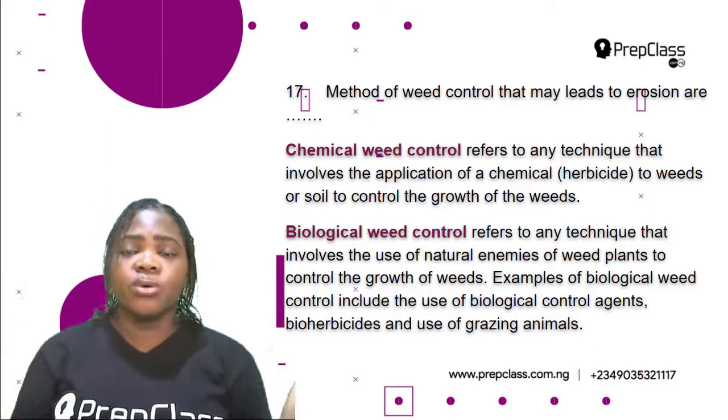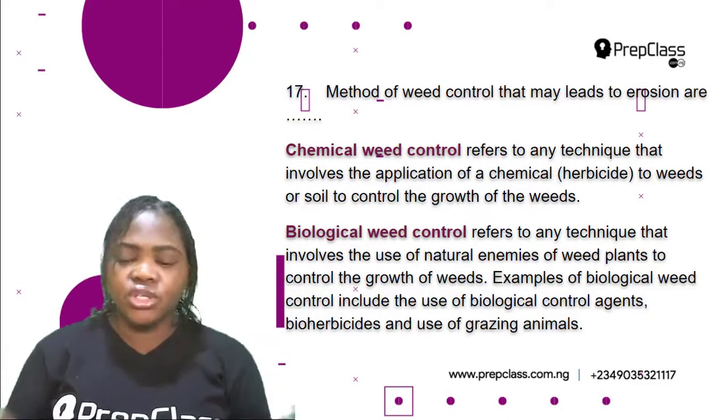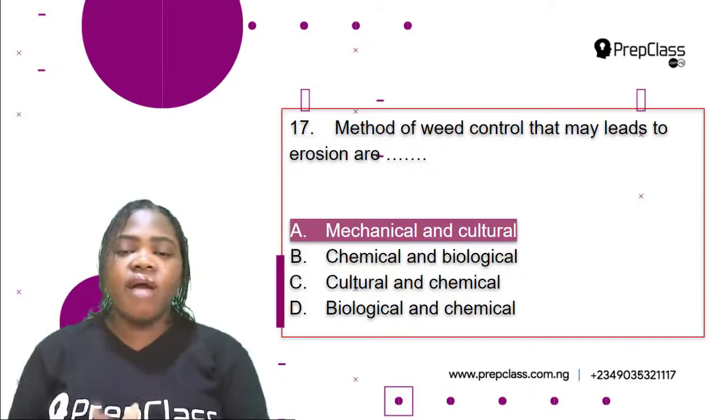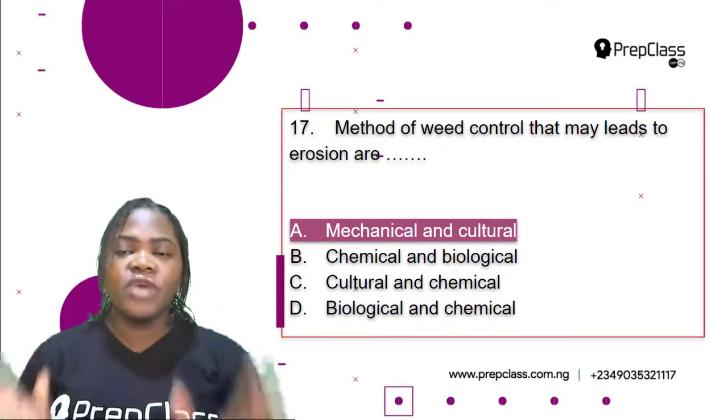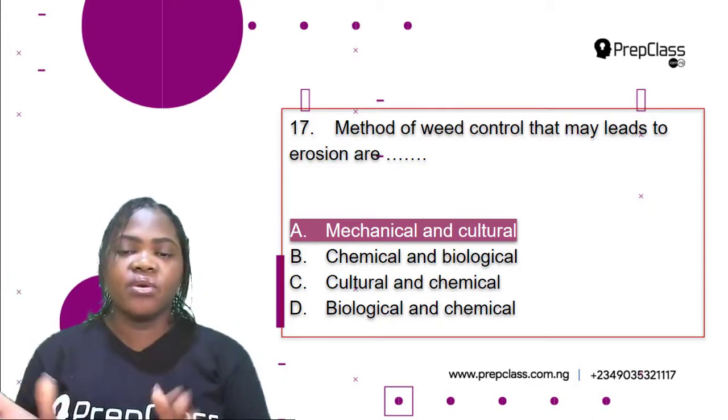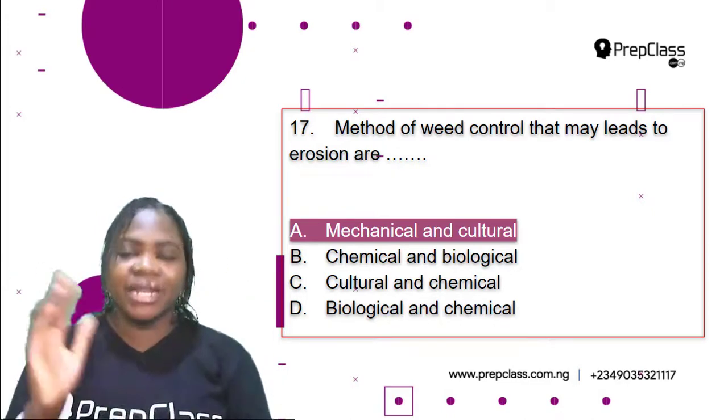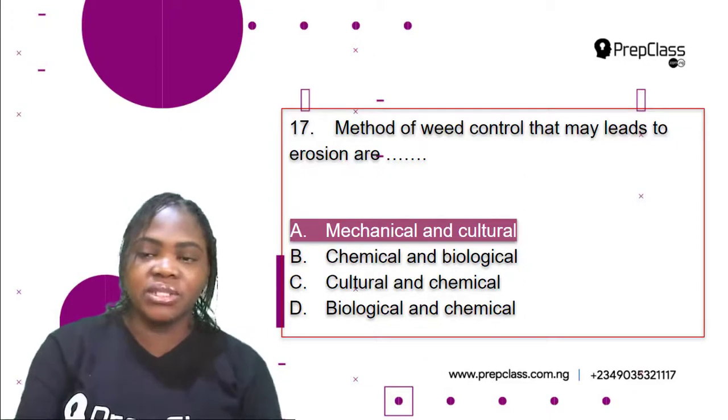Cultural method could also lead to erosion. Alright, so the correct option is A, mechanical and cultural. So the methods of weed control that may lead to soil erosion are mechanical and cultural weed control methods.